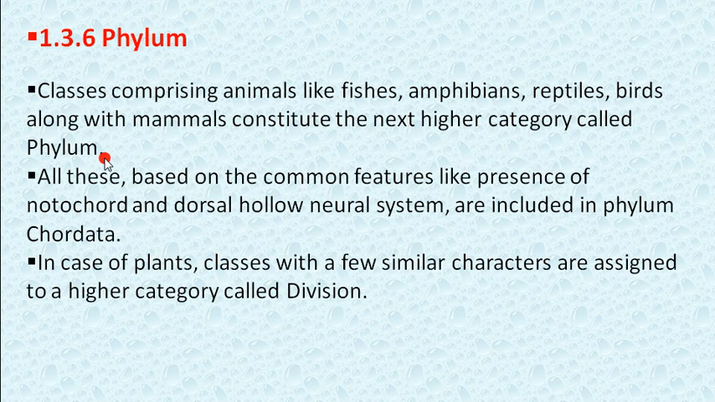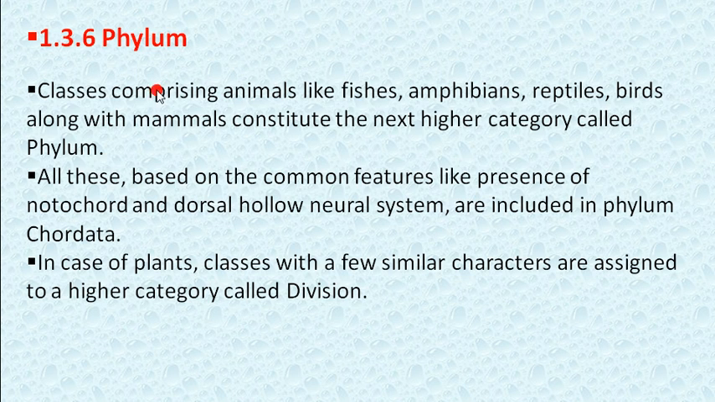Amphibians can live in aquatic and terrestrial environments. Reptiles means snakes. And birds, as we know. And along with mammals also. Mammals we have already discussed: monkeys, we humans are mammals. Now all this constitutes the category phylum, based on common features like the presence of notochord and dorsal hollow neural system. So these are the features of this phylum.